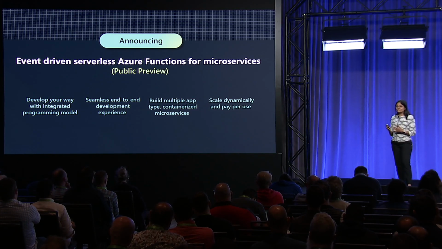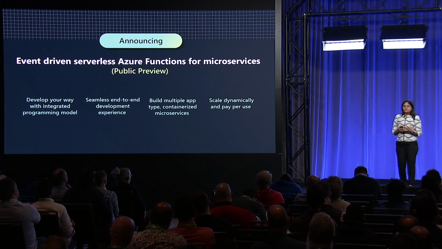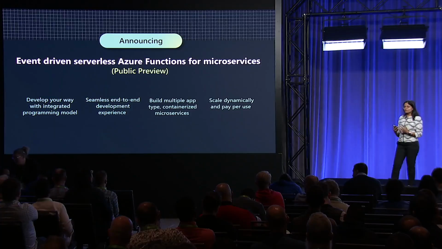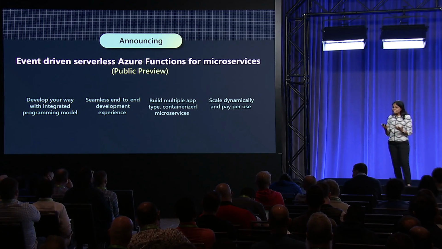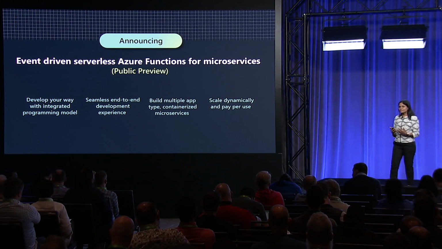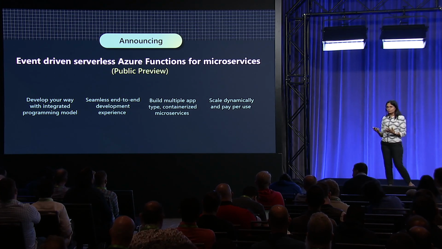This is possible using KEDA. So how does scaling happen? It's due to the events that are flowing into event sources like Kafka or Service Bus or Event Hubs. So KEDA helps with scaling the function app containers based on the events that are loading into these event sources. And with the seamless integration between KEDA and function apps, you need not configure scaled objects or CRDs. Functions takes care of that. So as you can see, most of the capabilities we are trying to bring in are to quickly get you started and deploy your function apps, and accelerate your agility to bring the function apps and deploy them onto this environment.